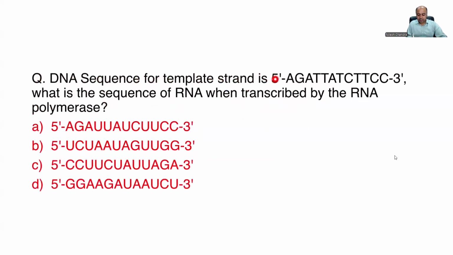The DNA sequence for the template strand is 5 dash blah blah blah 3 dash. What is the sequence of RNA when transcribed by the RNA polymerase? Then you have the 4 options. Please note that the DNA-RNA sequence relationship is again a very commonly repeated question. When we say we're talking about the template strand, this means we are looking for complementary sequences. When we say complementary sequences, then the 3 dash end of the DNA will become the 5 dash end of the RNA, and then you have to write the complementary sequences.